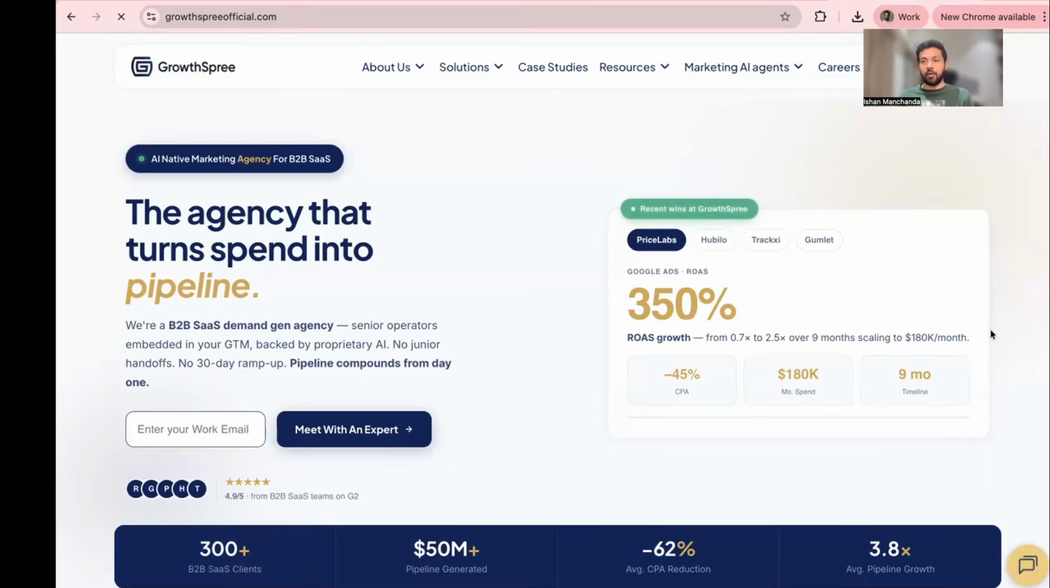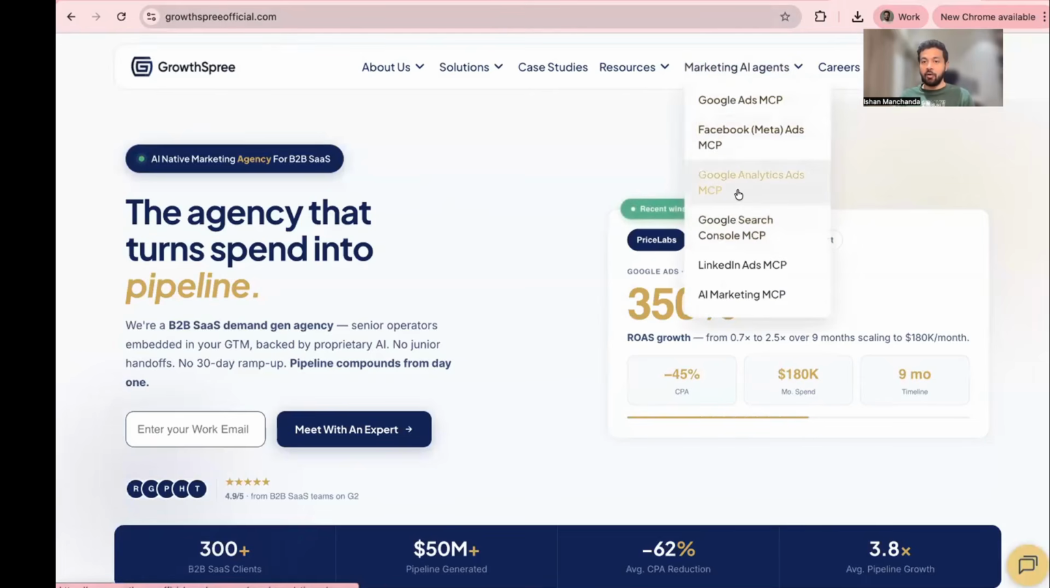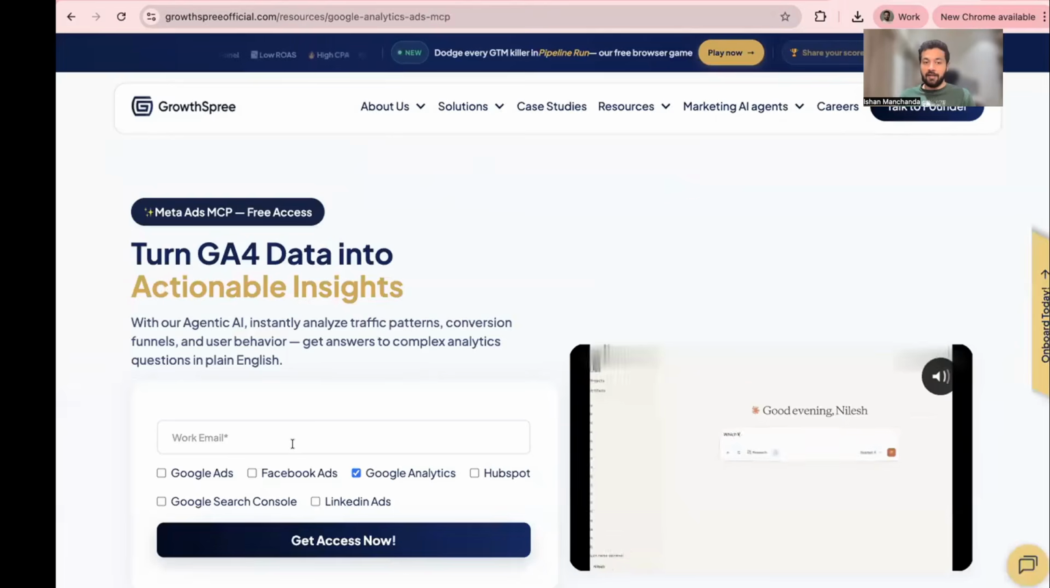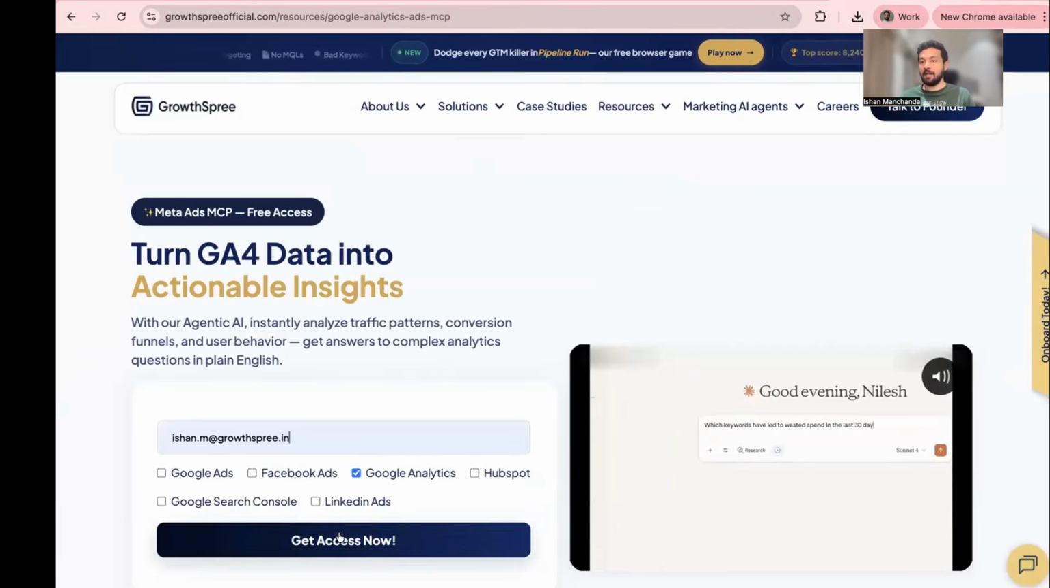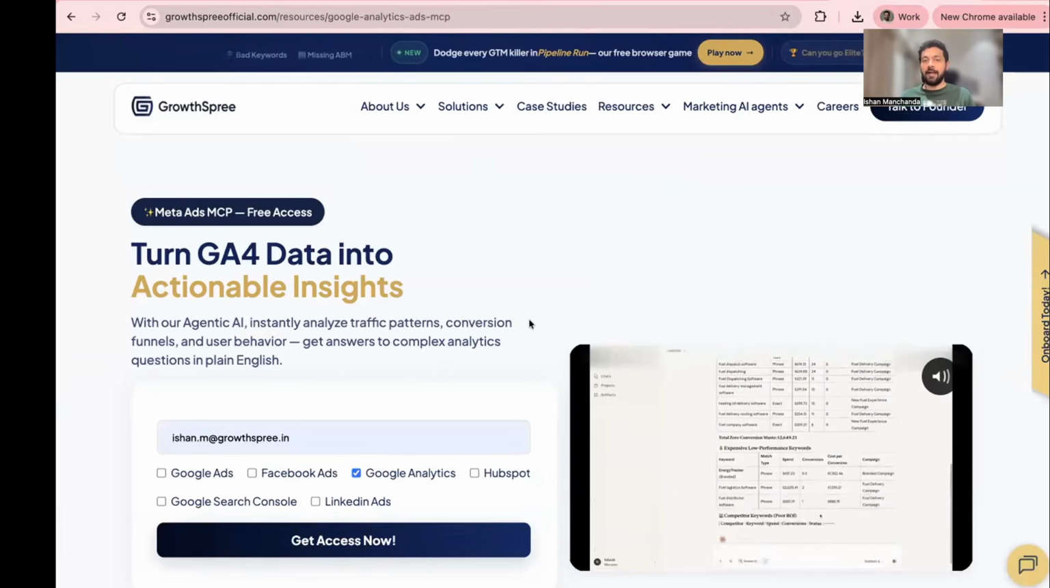So the first thing that you do is visit our website, growthspreeofficial.com, look at marketing AI agents, and click on Google Analytics MCP. Right here, all you have to do is put your email ID and click on Get Access Now. And in about a minute, you will get an email.